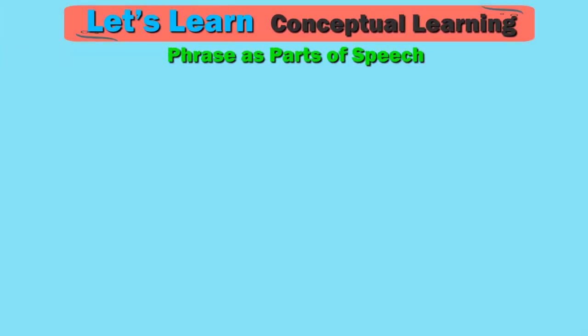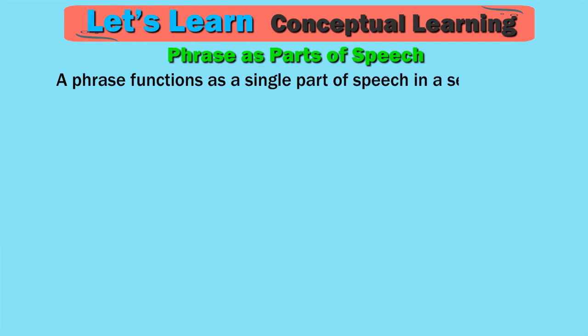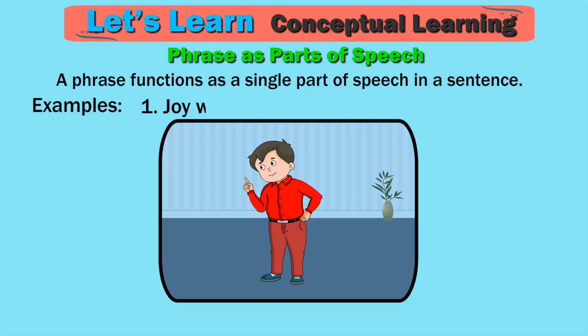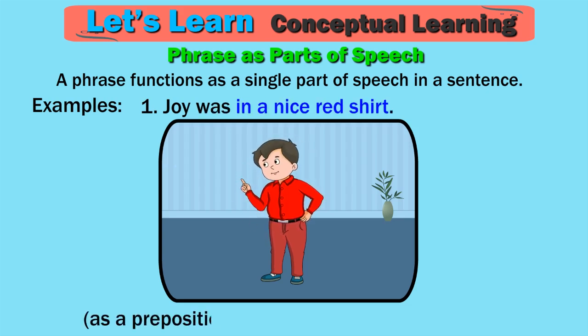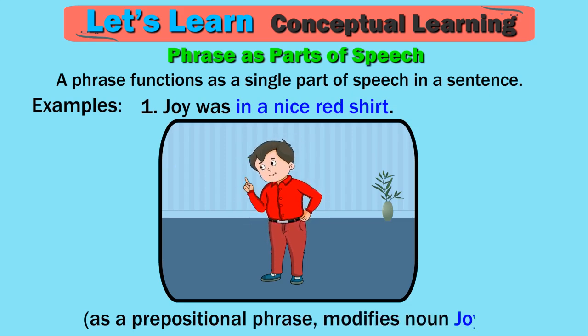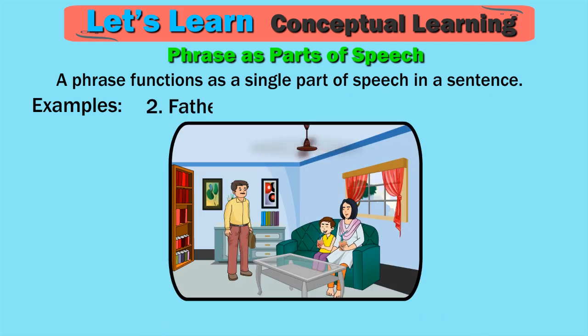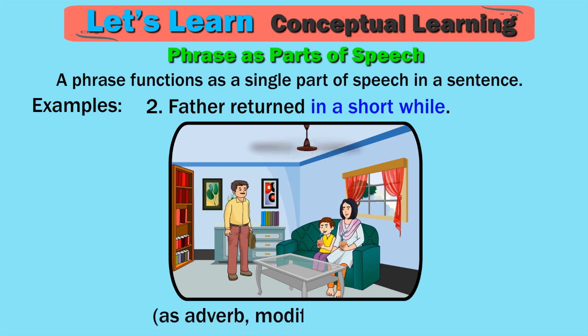Phrase as parts of speech. A phrase functions as a single part of speech in a sentence. Examples. 1. Joy was in a nice red shirt. As a prepositional phrase, modifies noun Joy. 2. Father returned in a short while. As adverb, modifies verb return.